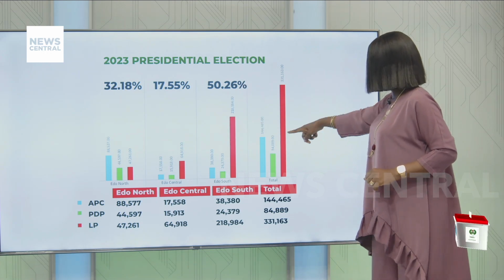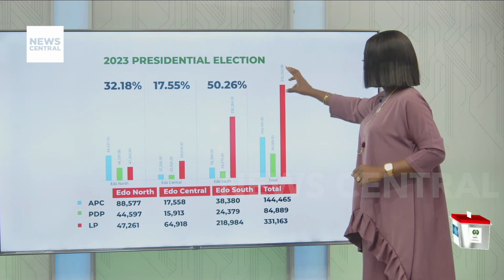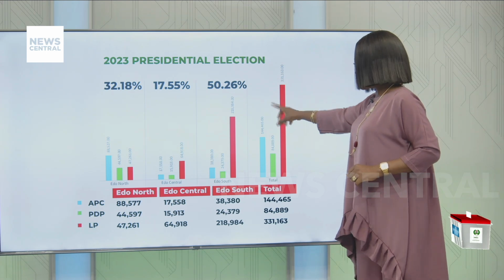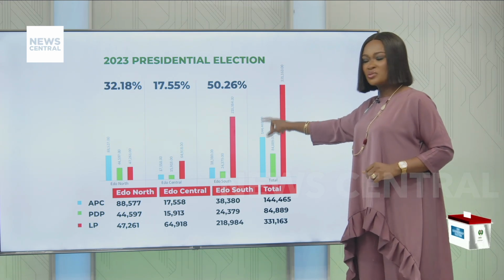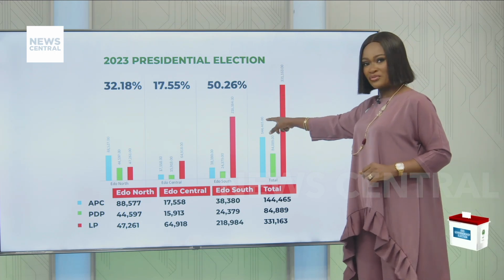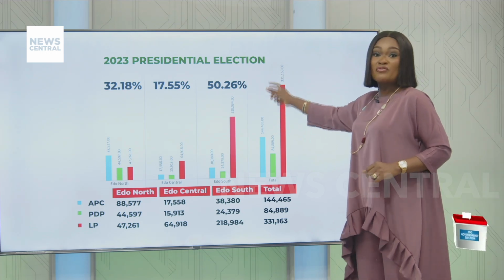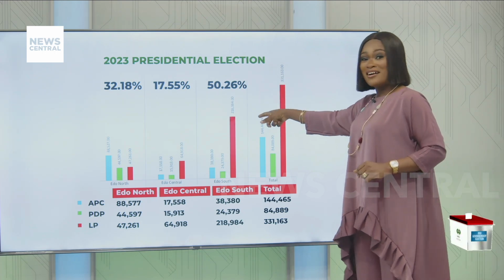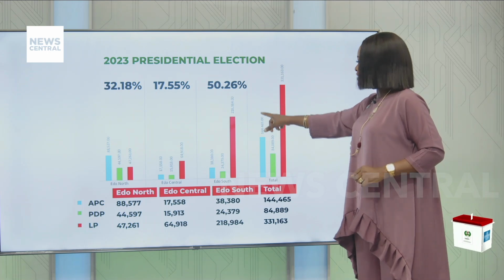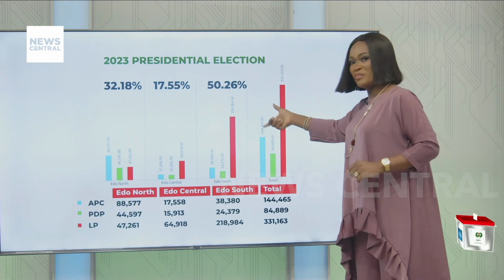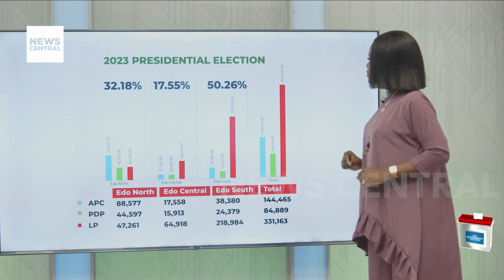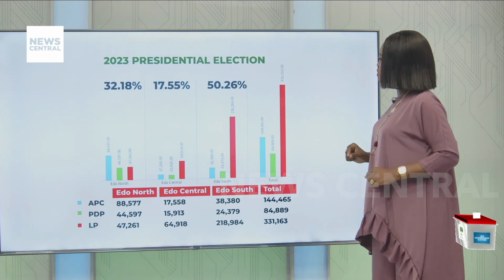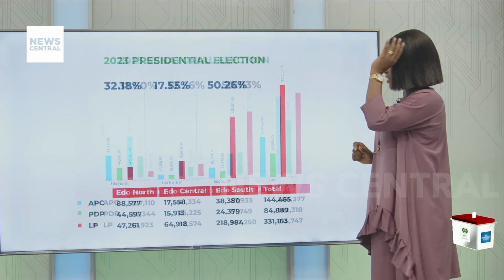Then Edo South gave its vote to Labour Party. This time around, Labour Party, of course, made inroads into Edo South. Now, bear in mind that for Edo South, the incumbent governor is from Edo South. So Edo South could have decided to vote because of its own, that's the incumbent governor. But instead, it decided to vote for Labour Party at the presidential election. That's sophistication right there. Now, let's take another look at the other one, which is the senatorial election in 2023.